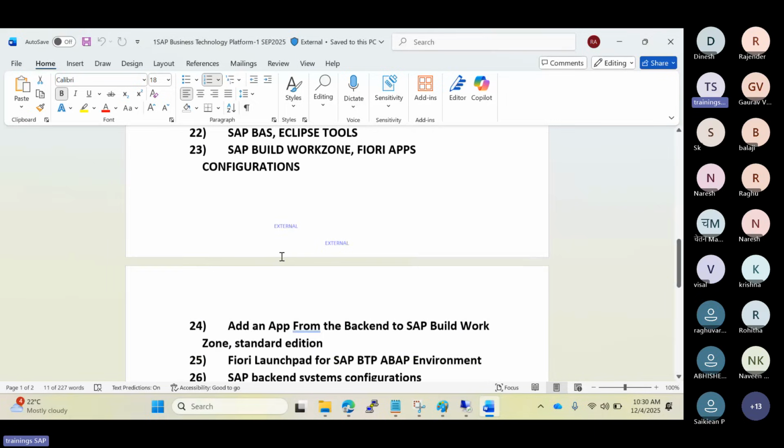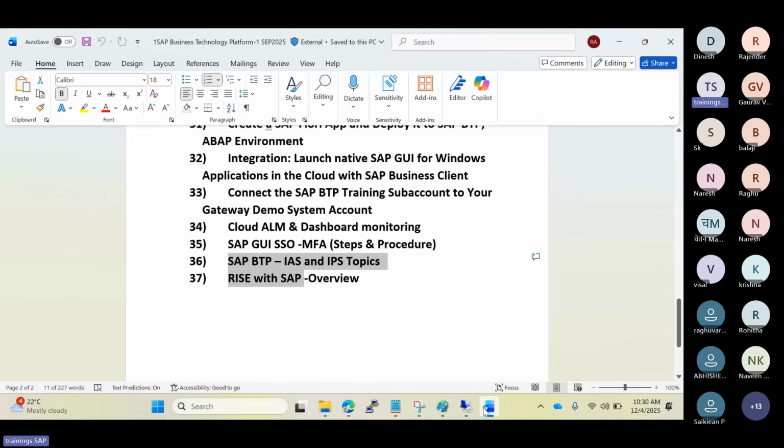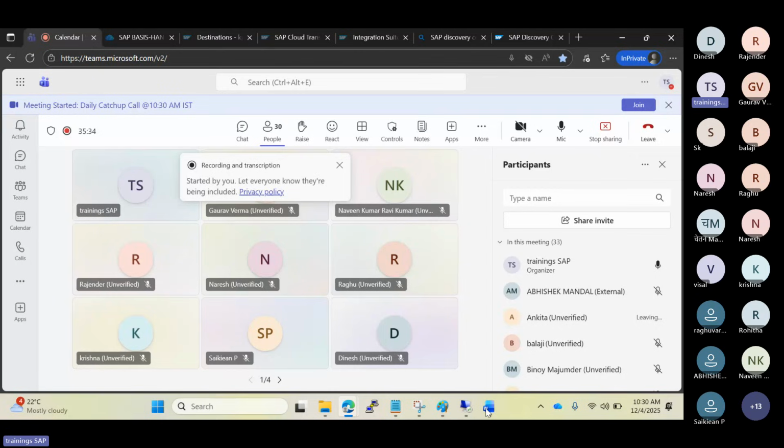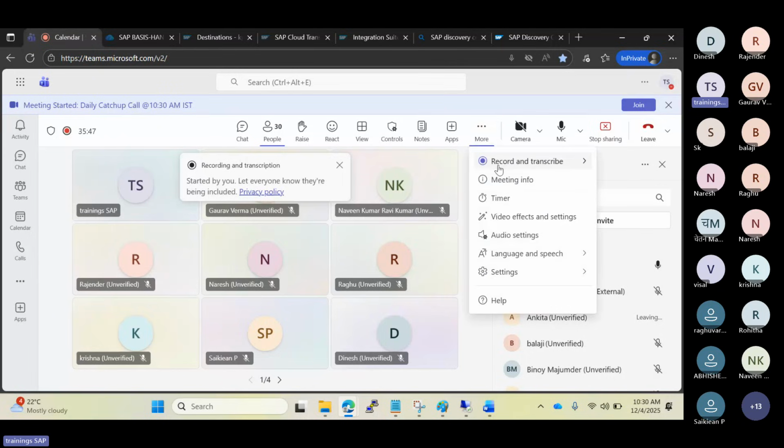Okay, so these are the concepts, and we'll discuss more in our regular classes also. That's about the gathering of this session, actually the day 2 session. So yeah, that's it. If anyone has any questions, feel free to ask me.